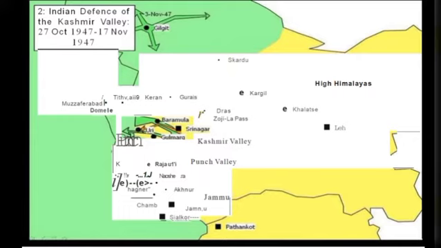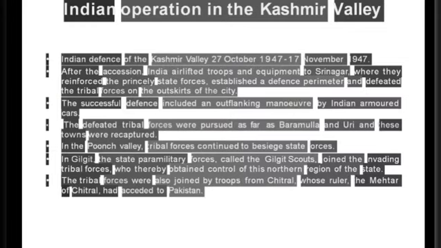This is the Indian defense of the Kashmir Valley, 27 October 1947 to 17 November 1947. Indian operation in the Kashmir Valley. After the accession, India airlifted troops and equipment to Srinagar, where they reinforced the princely state forces, established a defense perimeter and defeated the tribal forces on the outskirts of the city. The successful defense included an outflanking maneuver by Indian armored cars.